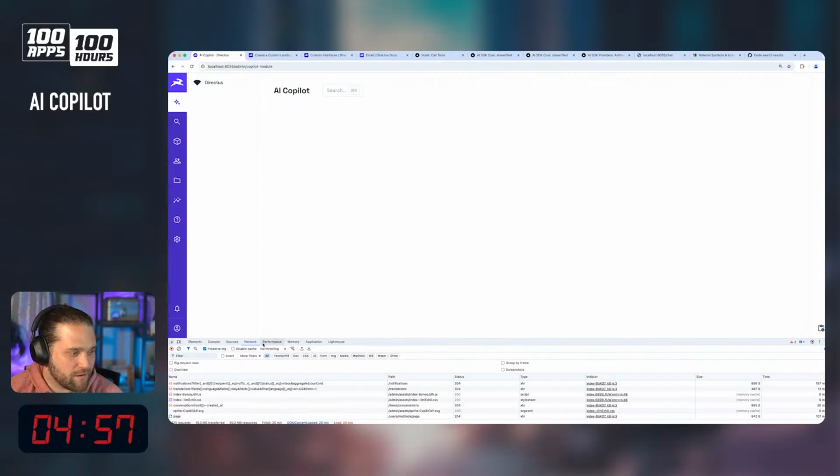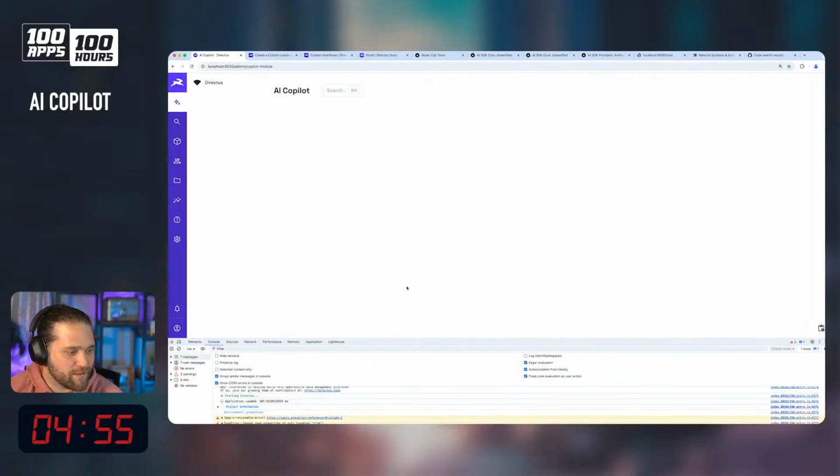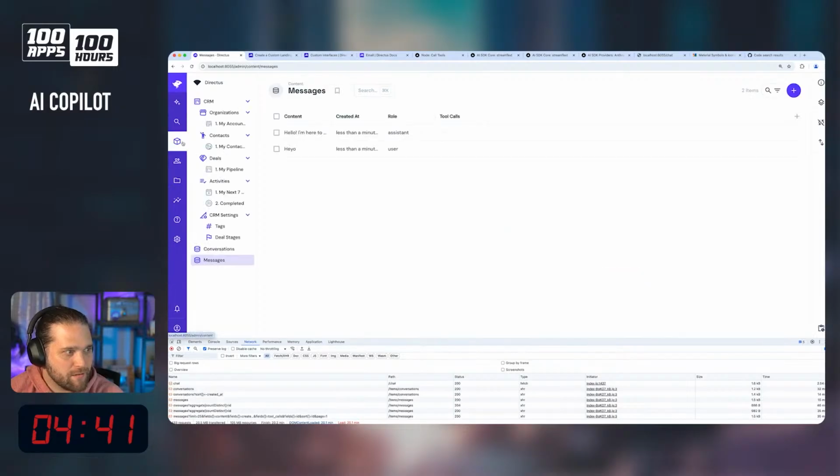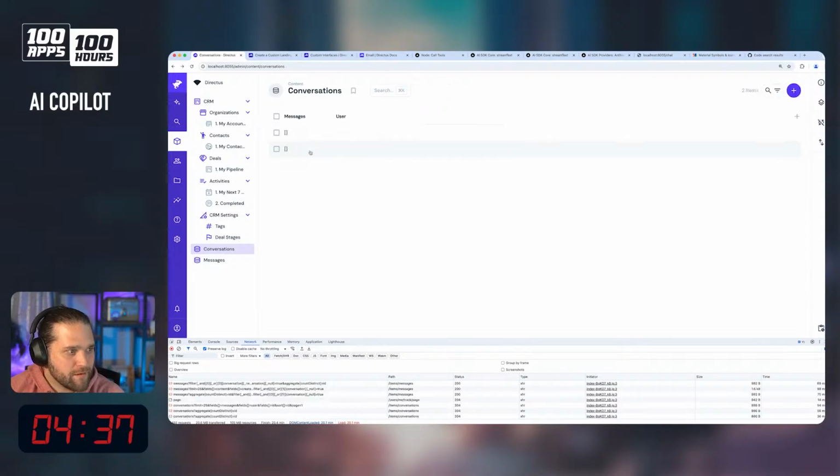Oh, some type of error handling there. It just disappears. Hey-oh. Okay, so now we should be getting back to where we need to be. Messages. There we go. It's not saving the conversations correctly.